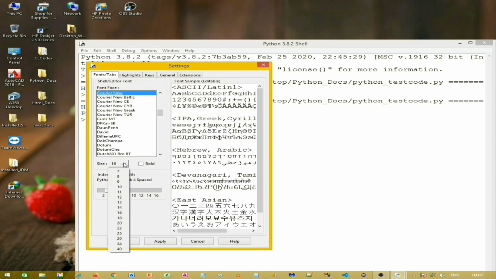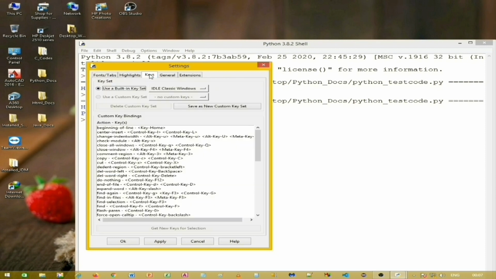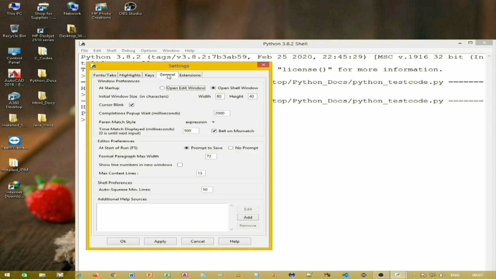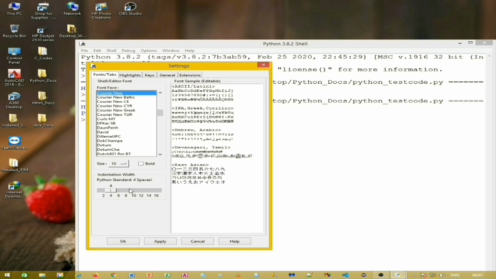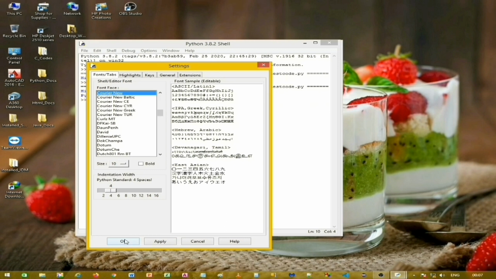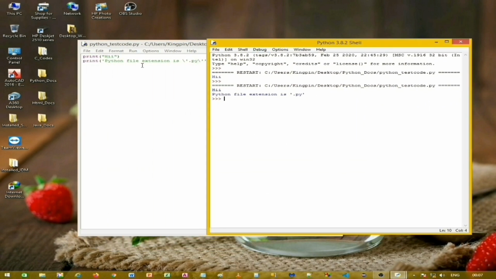Now I'll change it back to its default configuration because I'll be using Visual Studio Code and not IDLE. So there are other configuration settings. You can make changes accordingly. I'll leave them as they are. So you can use IDLE as your environment, no big deal.